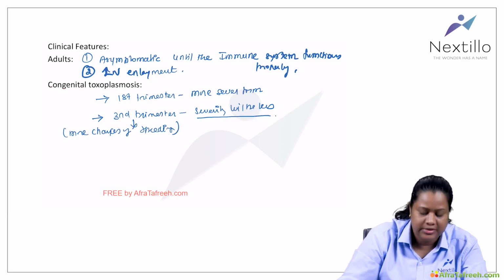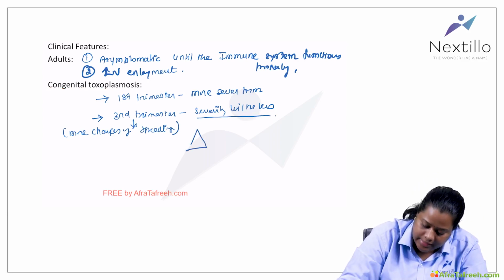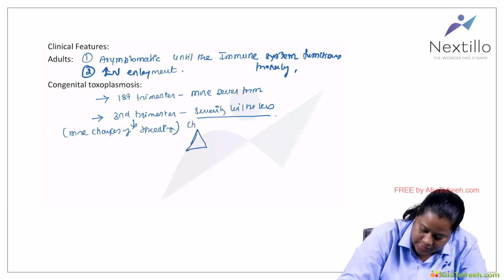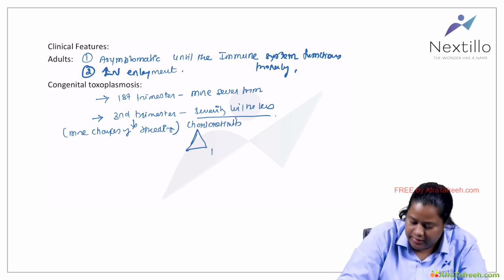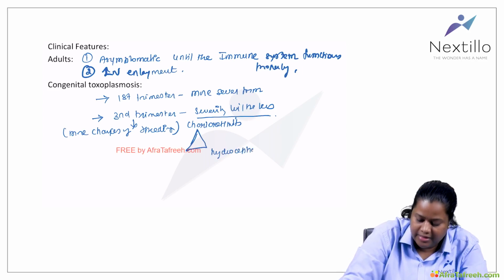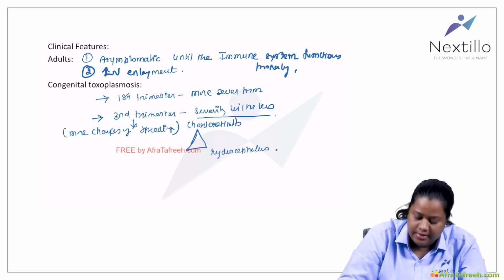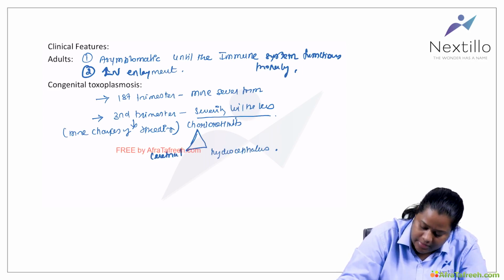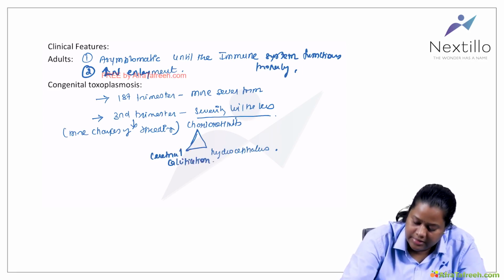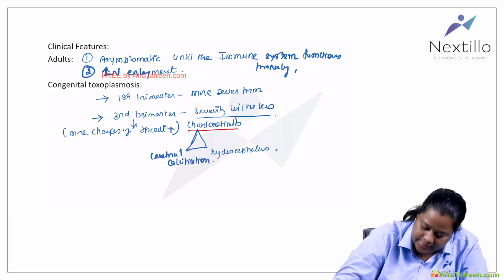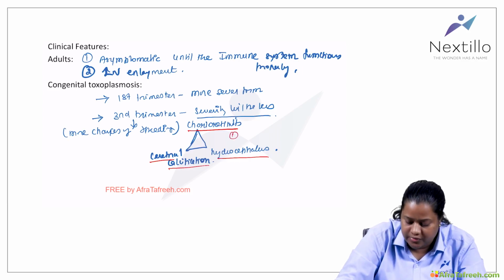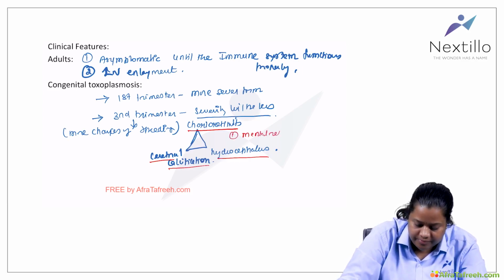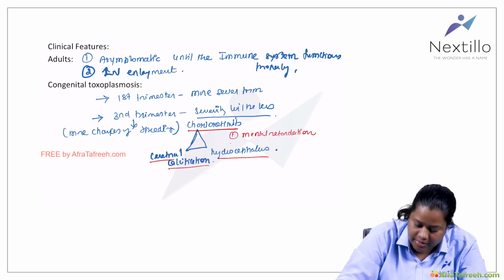So what to remember in this? There is a classical triad of congenital toxoplasmosis: chorioretinitis, hydrocephalus, and cerebral calcification. They can also present with mental retardation and microcephaly.